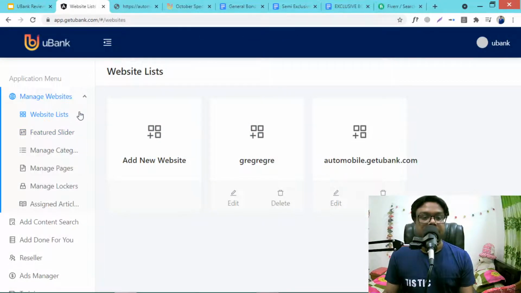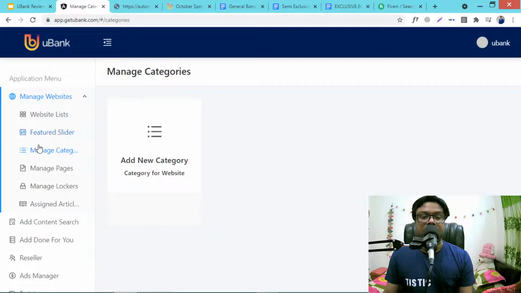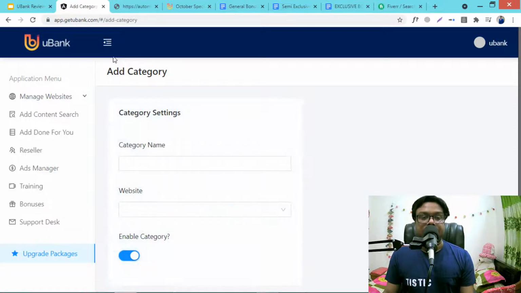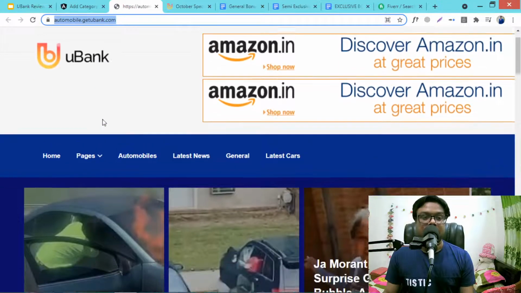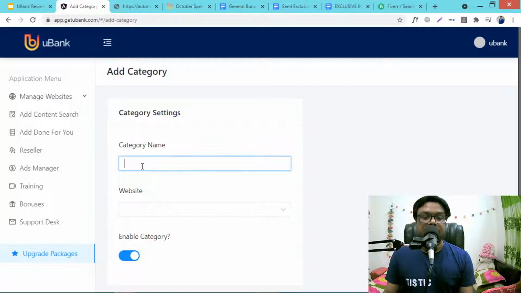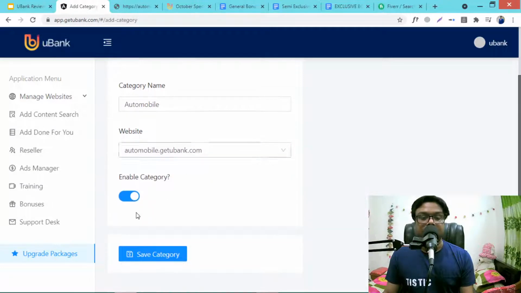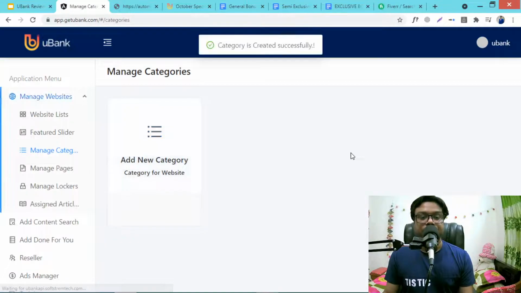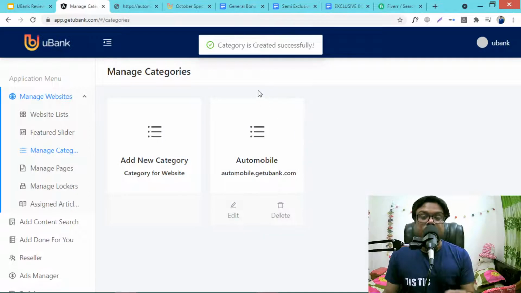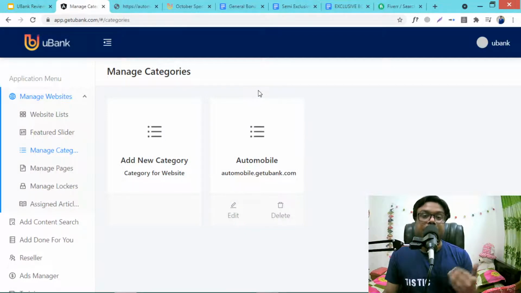Now under this you need to manage category. After creating the website, you need to manage category. See, add new category. As this is an automobile website, I will create the category as automobile. You need to select the chosen website, then save category. Under this category, this website will create auto-updating, self-updating, unique, SEO friendly content.